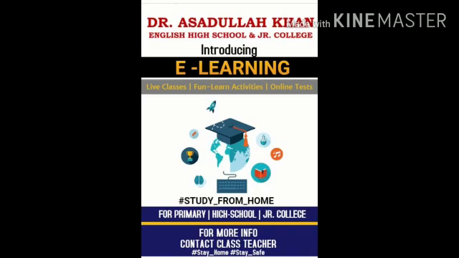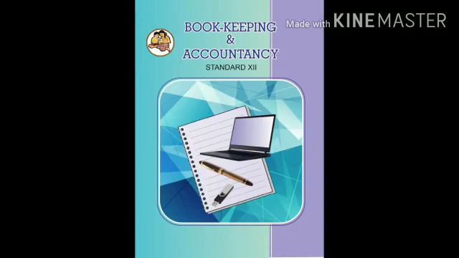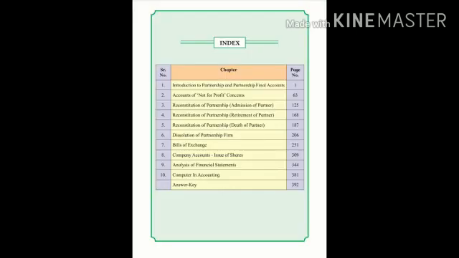Dear students, we have learned final accounts of sole trading concern in 11th standard. In the 12th standard, the very first topic is introduction of partnership firm and final accounts of partnership firm. Students, in the first lecture, we are going to see only the introduction of partnership firm. What is a partnership firm? What are the features of a partnership firm? What are the terms included in a partnership firm?